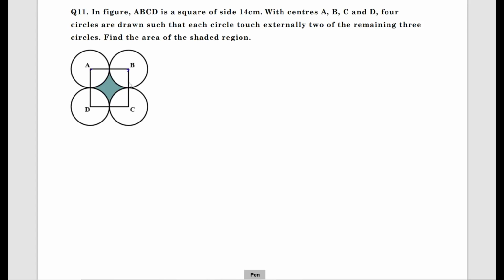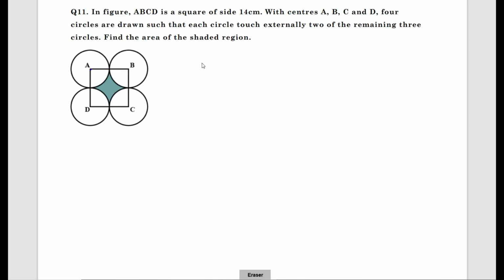How to find that? See here, first find out the area of this square, minus, if I remove this part, 4 times this area part, what I'll get? I'll get the shaded portion.